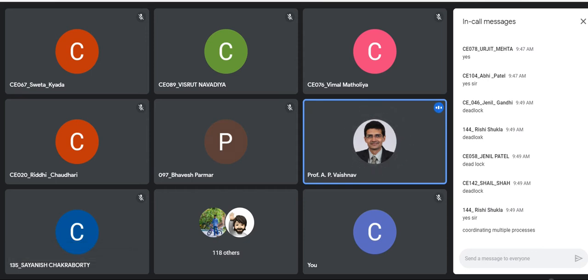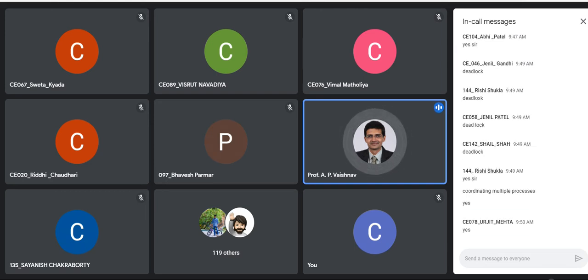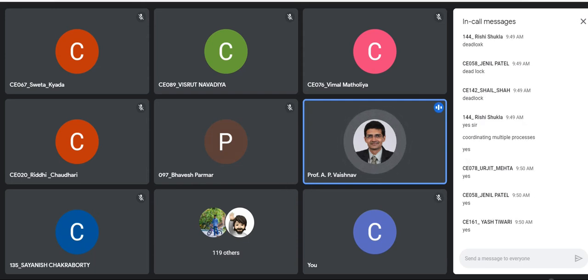Very good, Rishi. So whenever you are signaling to the other process that you are out of the critical section, now the other processes can use the critical section. That is required, because if that is not done, you will make the processes suffer from starvation, and even deadlock is possible. So both the requirements are present. We have to do mutual exclusion as well as synchronize between the processes. In case of semaphores, what do you think? Both the aspects are supposed to be handled by programmers, yes or no? Mutual exclusion plus synchronization, both have to be taken care of by the programmer.